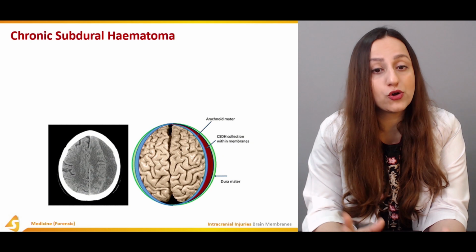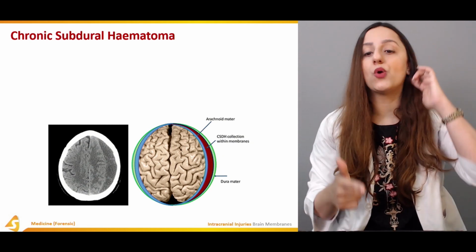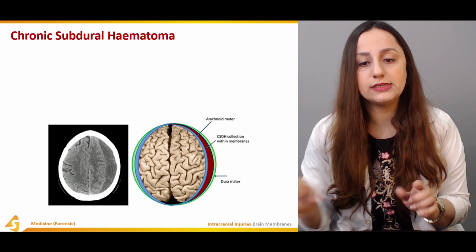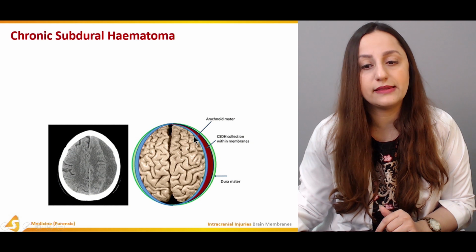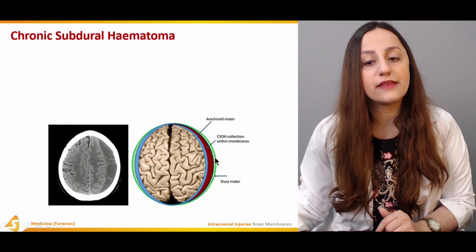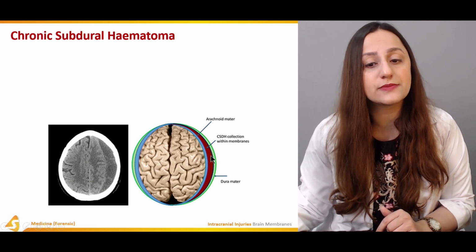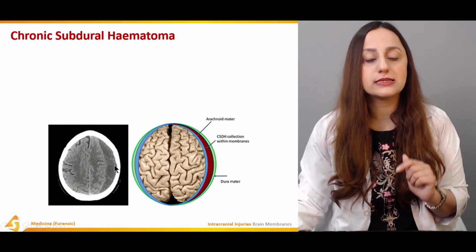Now, dealing with the chronic subdural hematomas. The chronic subdural hematomas have their own causes basically. As shown in this diagram, it's basically the arachnoid mater over here, and then we have this collection within the membranes. It's basically the fluid collection between these membranes, and then we have the dura mater. So you can see the space between them, and it is causing this sort of image in the CT.